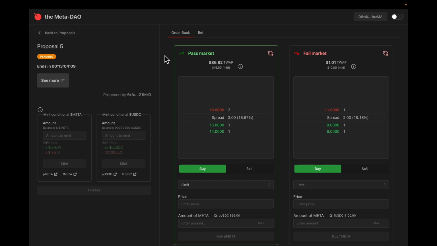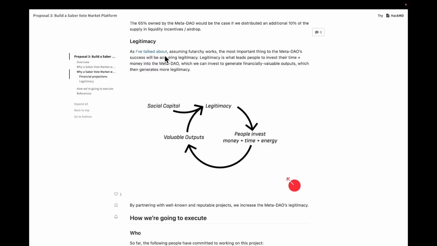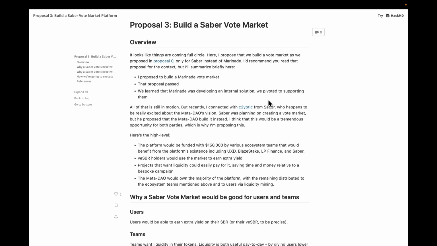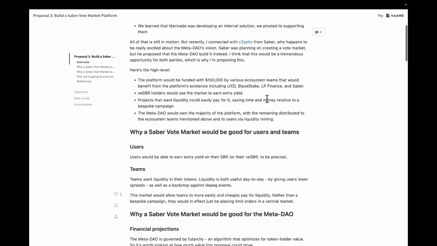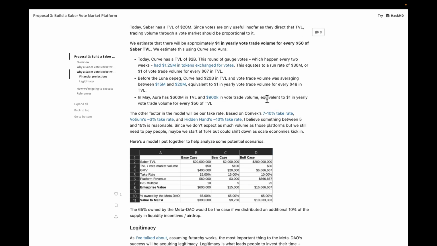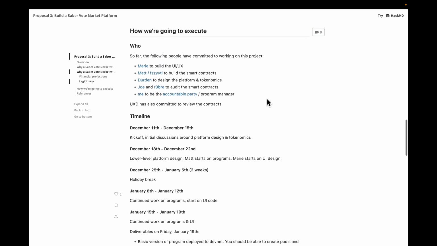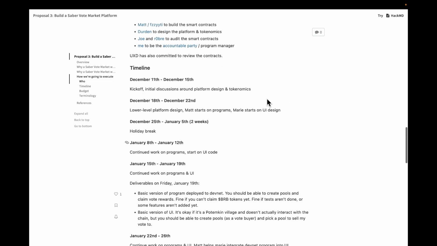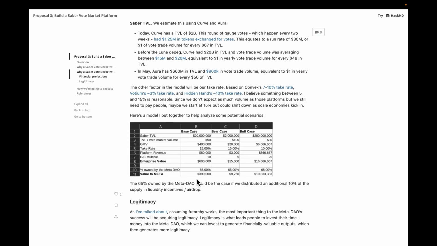All right, I think the final thing that we're supposed to talk about was pricing. This is a proposal document written by Profit, for a proposal earlier last year, and it tries to value the project, right? So it tries to put down, okay, look, what are the costs? How much are we paying people? What's the plan? And then what are the possible outcomes? And what's the bull case and what's the bear case? Bull case was $10 million of value now owned by the Meta-DAO, and the bear case, $10,000.